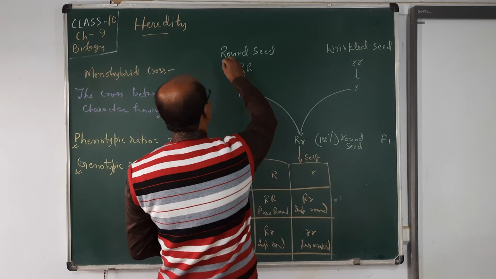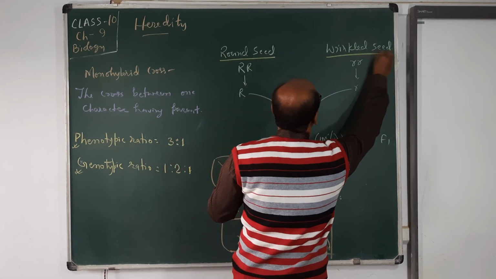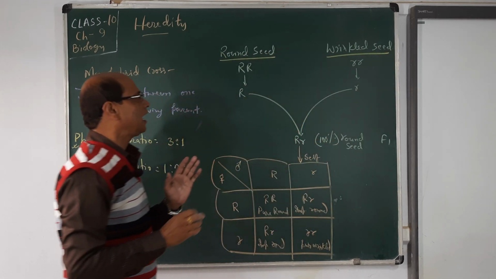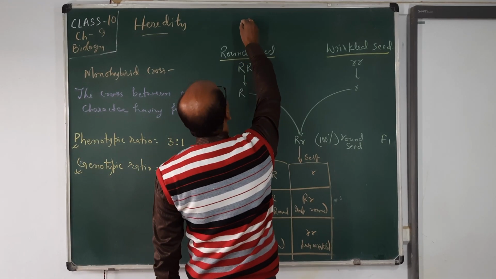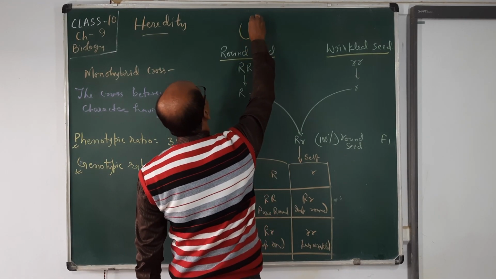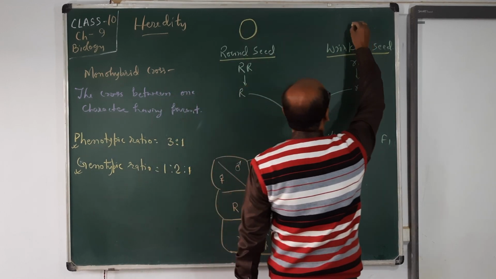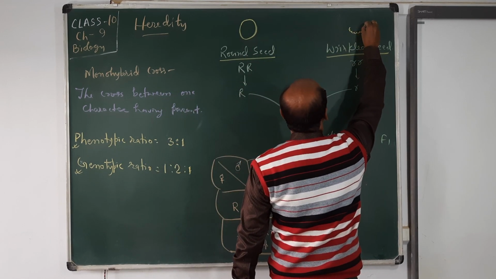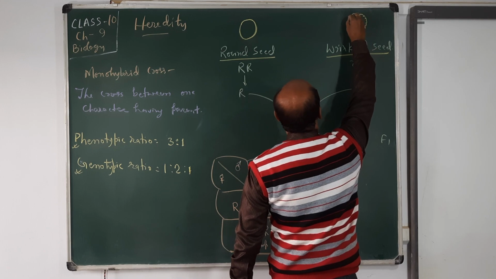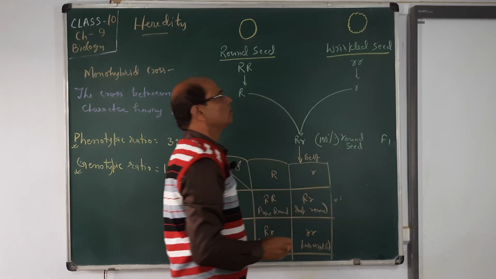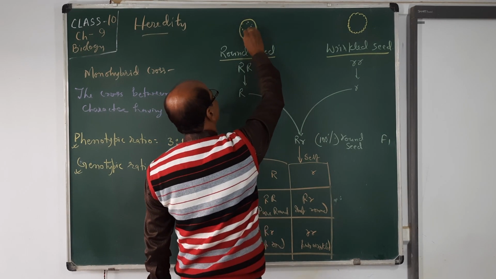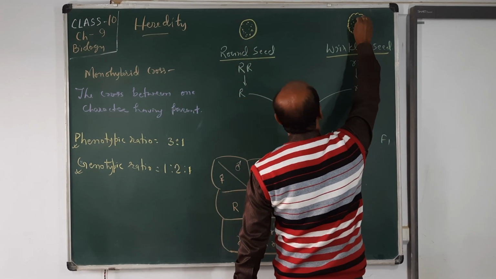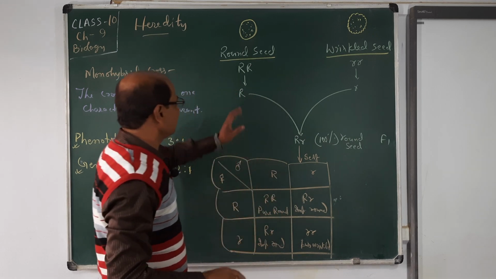Mendel took the seed shape, either round shape or wrinkled shape. Round shape is of this type, and wrinkled shape is of this type.